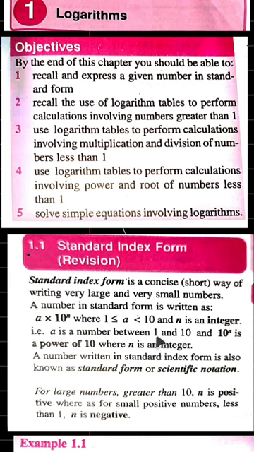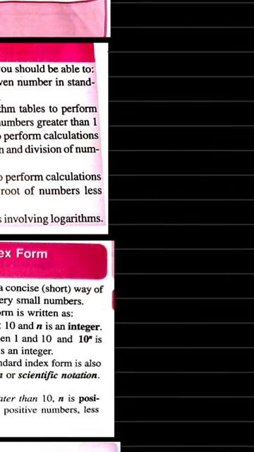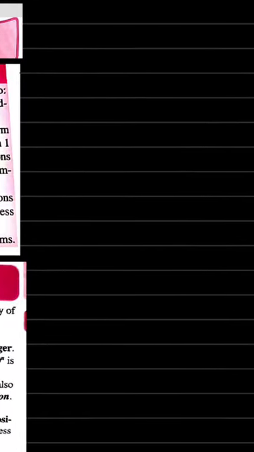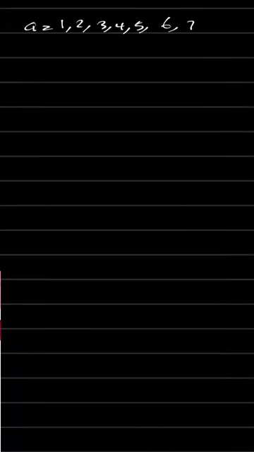So let me list the values of a out here so you guys can see it. The numbers a are the numbers less than 10, that is 1, 2, 3, 4, 5, 6, 7, 8, and 9, which is not equal to 10.